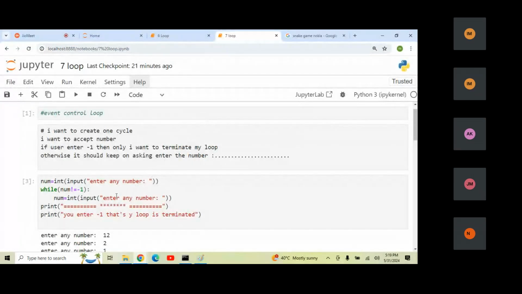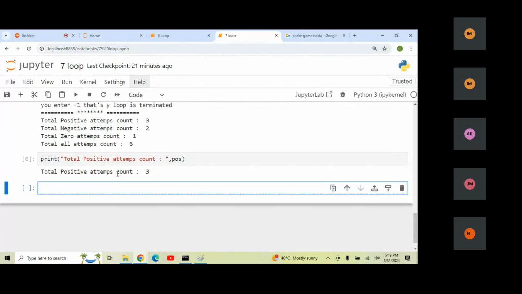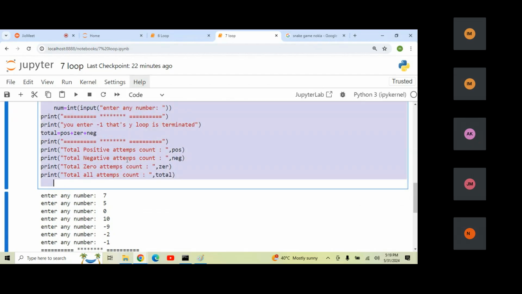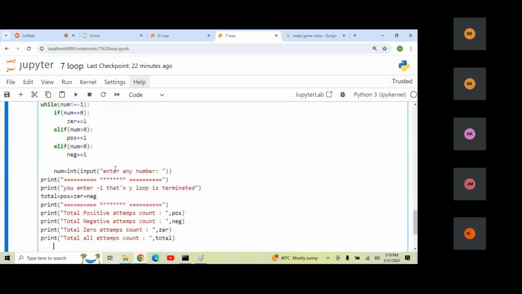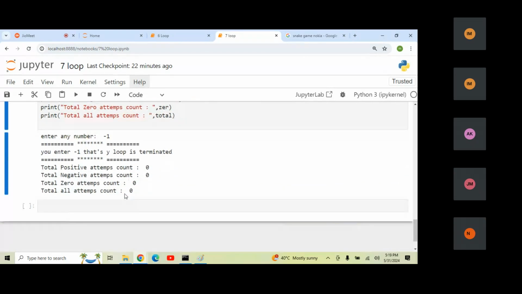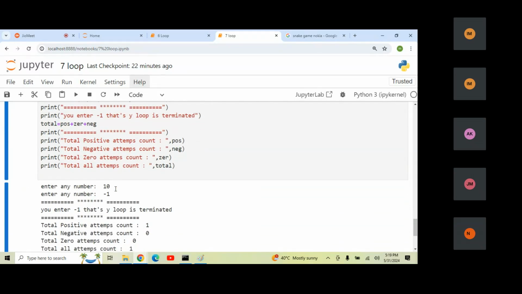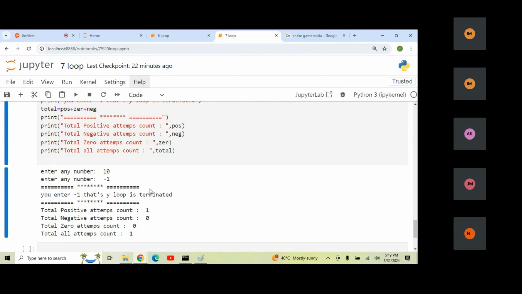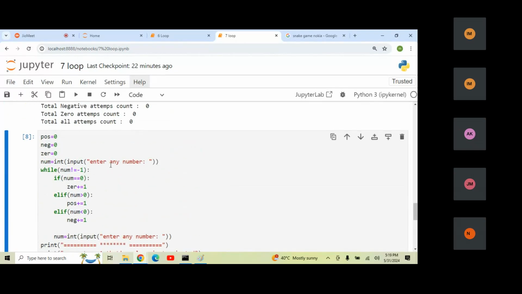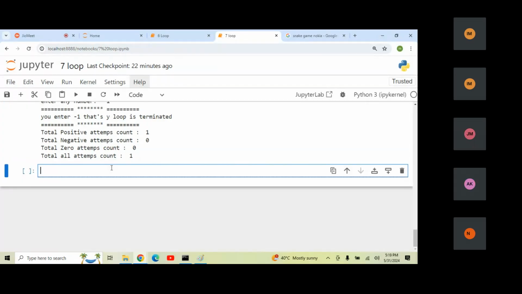Now if I run this program and enter -1 the first time only, the loop is terminated right there. If I enter 10 the first time and -1 next, it is terminated in the second attempt. So we don't know after how many iterations the loop is going to be terminated. This type of loop is called an event control loop. Clear this point? Yes, sir.